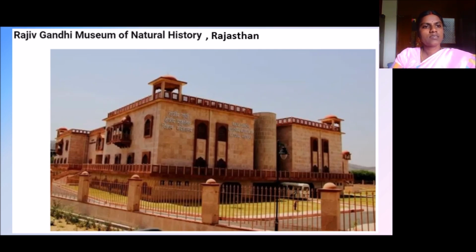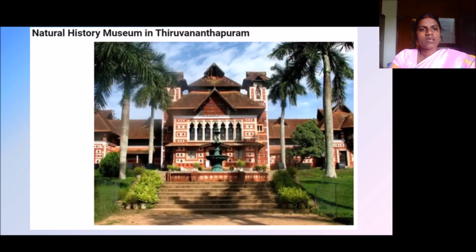And this is a museum named Rajiv Gandhi Museum of Natural History at Rajasthan. This is a museum located at Thiruvananthapuram. The name is Natural History Museum.